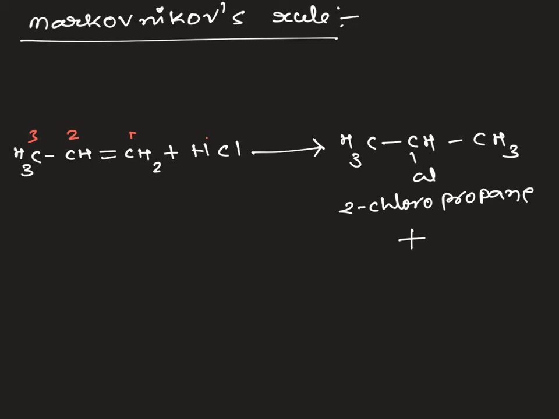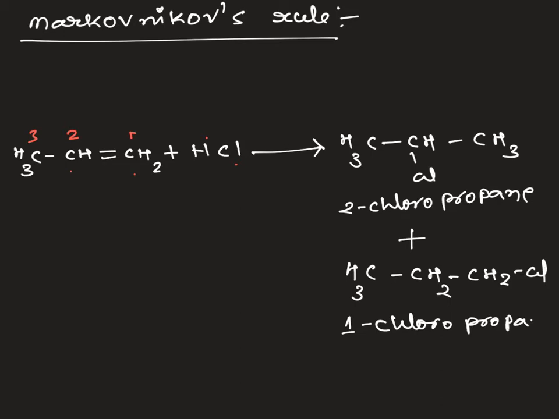The other possibility we take: if H plus goes and attacks at the second carbon and Cl minus comes and attacks at the first carbon, as a result we get one more product. Here hydrogen is attacked and here chlorine is attacked. So which compound did we get? 1-chloropropane. These are the two possible products.